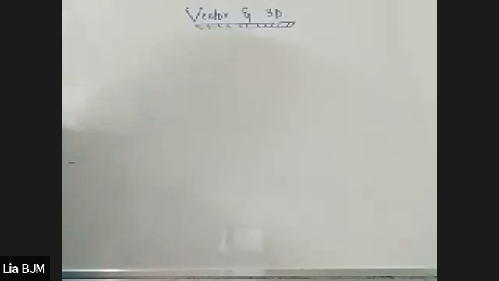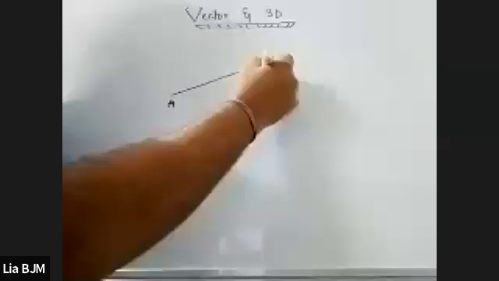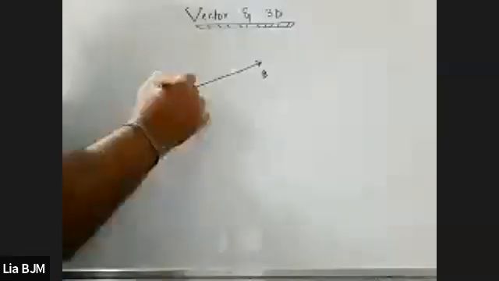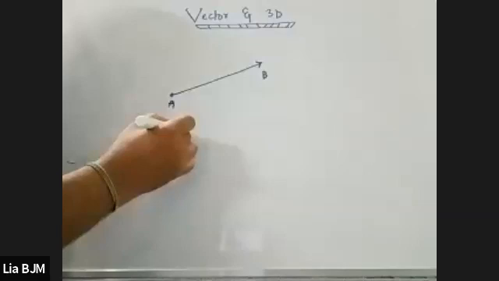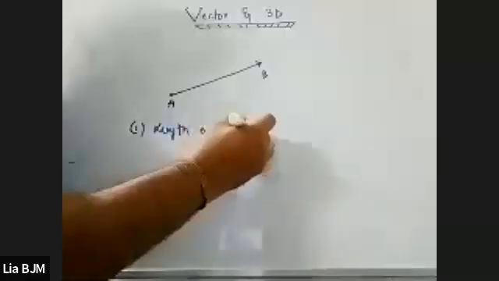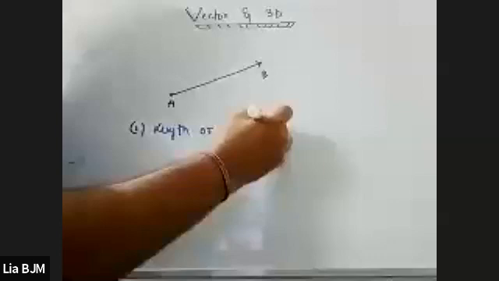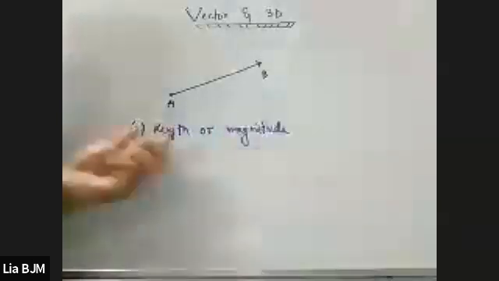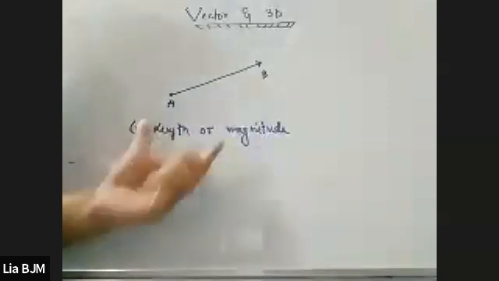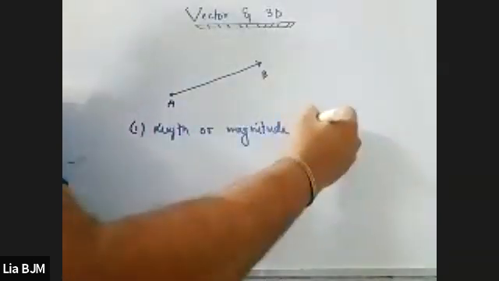So this is the first thing we need to understand. Say we are taking one directed line segment, AB. This is the initial point, this is the terminal point. The most important things in a vector: the first one is called the length or magnitude. What does that mean actually? When I write magnitude of AB, that means we are going to have this magnitude. Clear?